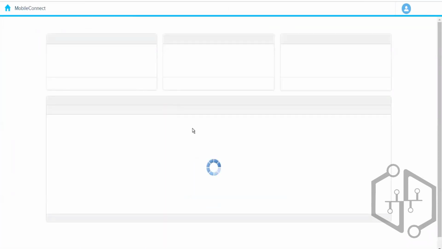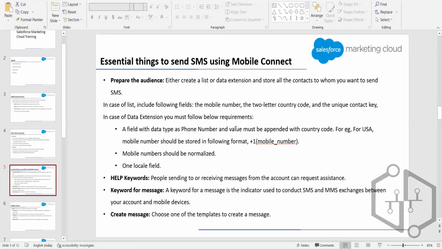So for mobile communication, we have a mobile list. We can create one mobile list, import the data into it, and send the communication to them. In the case of a list, we need a field for the mobile number, a two-letter country code so that we can identify which country we are targeting, and then the contact key, because whenever the communication is sent, it will be sent on a contact key, right? So we need these three minimum fields if we want to send the SMS from a list.